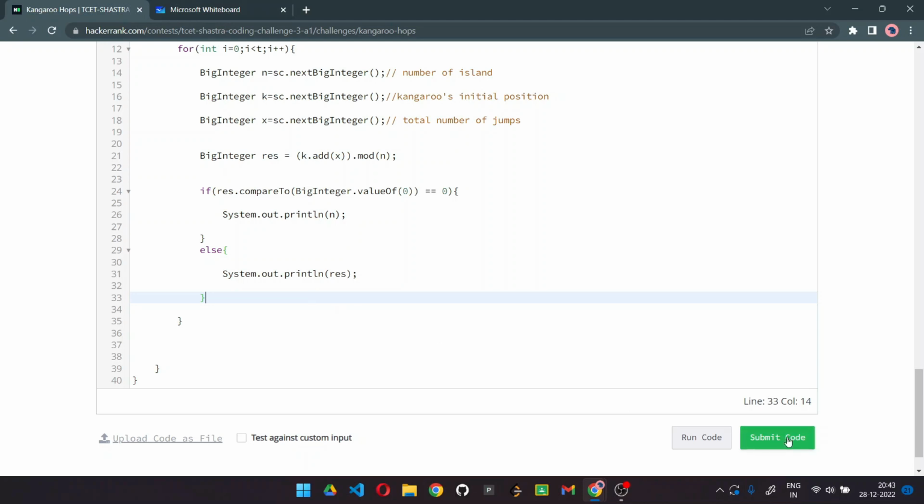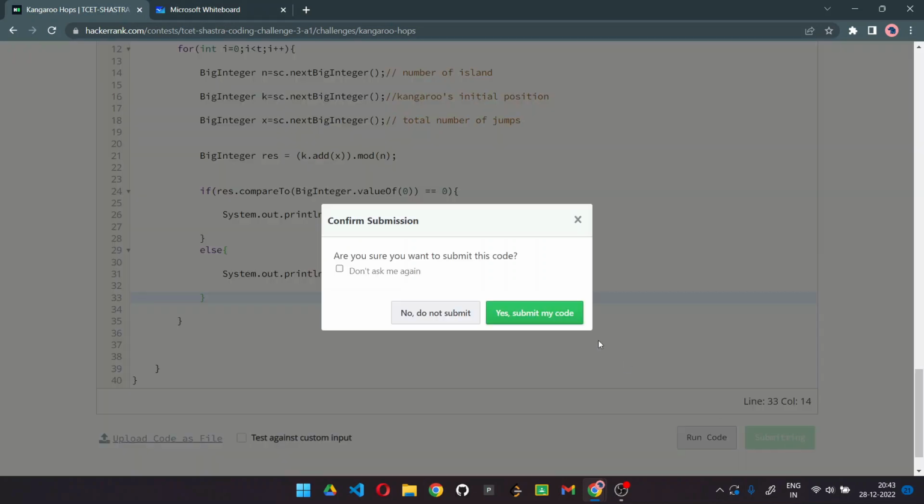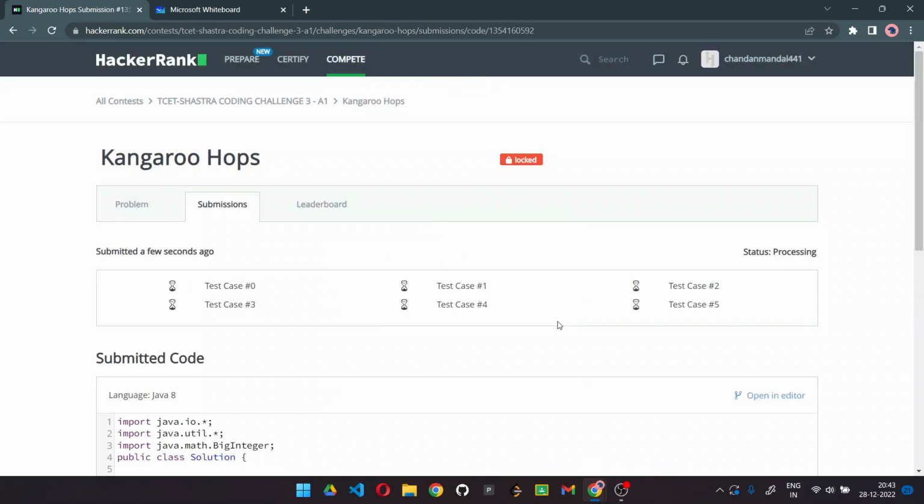So let's try to submit this code. Yes, we have covered all the test cases and it has been cleared perfectly. Hope you are able to understand the code properly.